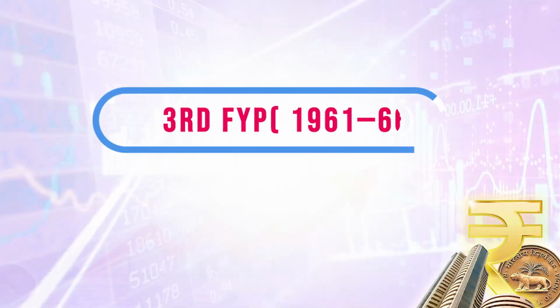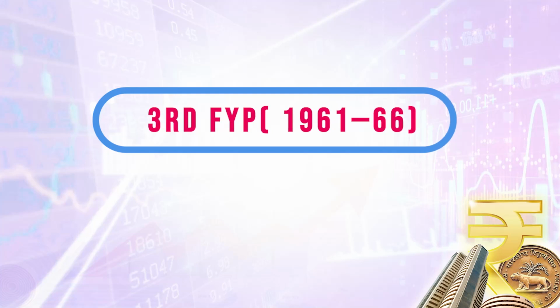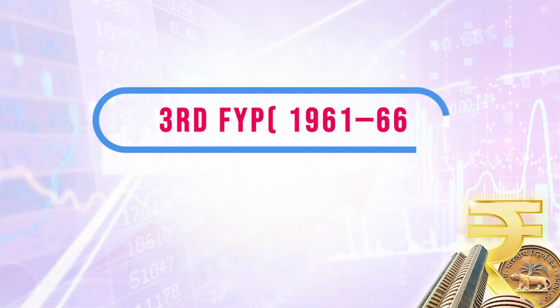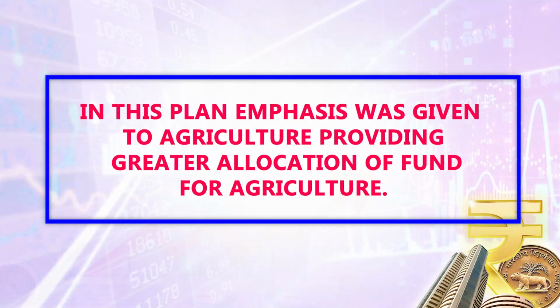The third 5-year plan was from 1961 to 1966. In this particular plan period, the emphasis was on self-sufficiency, and for that, food grain production should be increased. Not only that, import of food grain should be reduced; these were the objectives of the government of India.